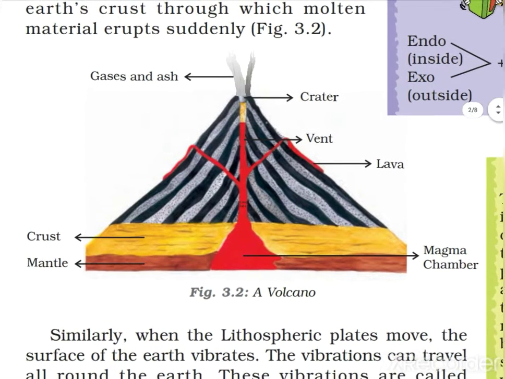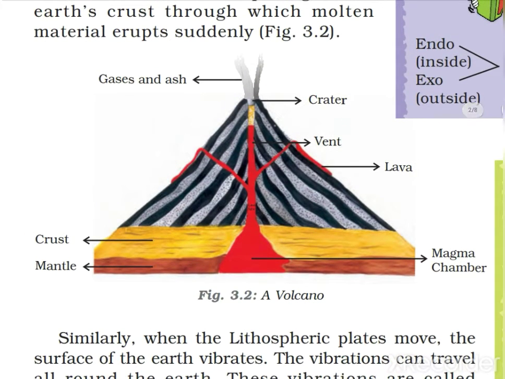Here you can see various parts of the volcano. This is the magma chamber, mantle, crust, and here you can see the vent. When this magma comes out in liquid form, it is lava. From this crater you can see smoke and gases coming out.